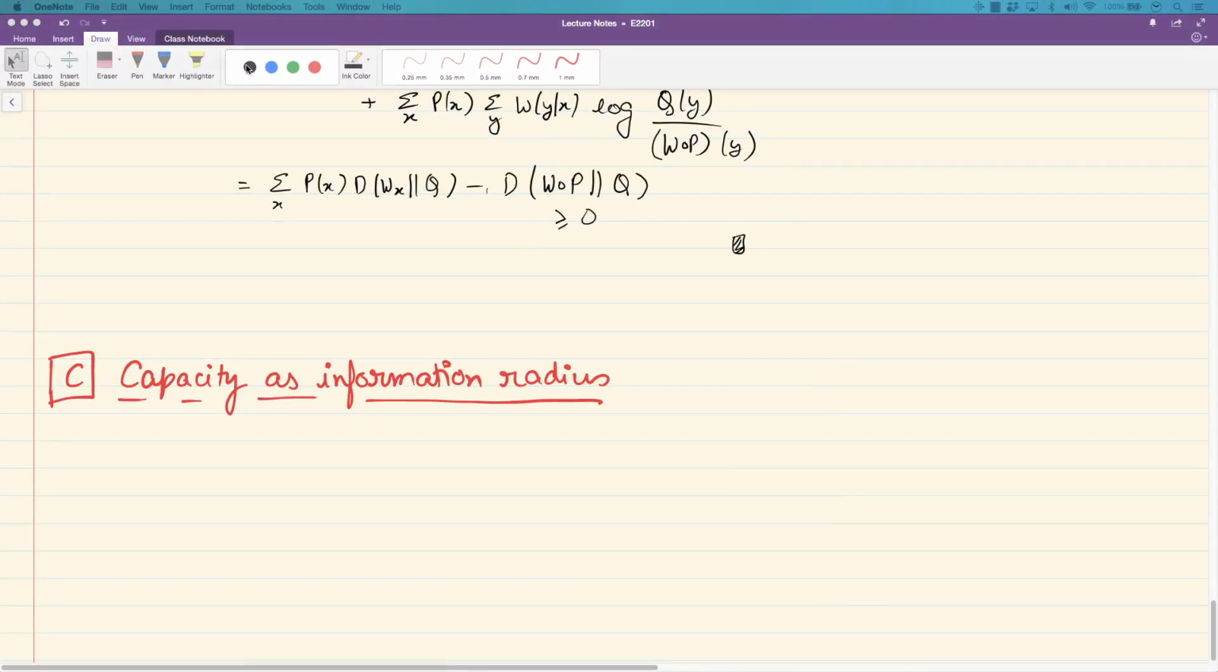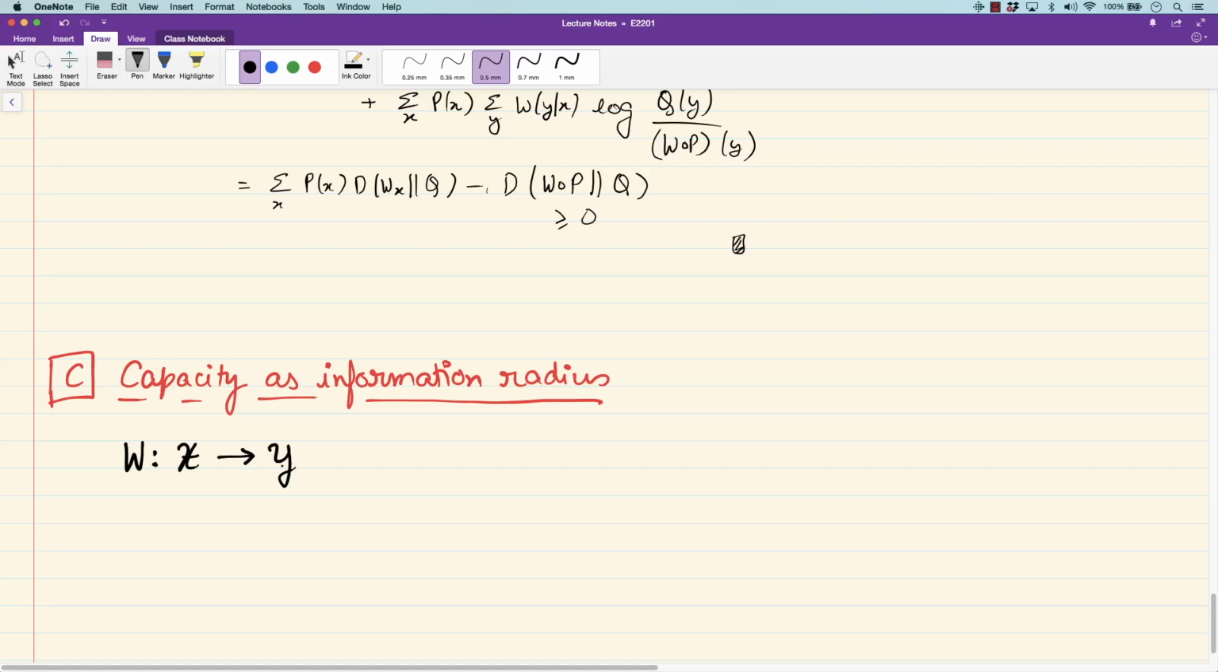We now give an application for the variational formula for mutual information that we saw in the previous video. So we first define this quantity called the capacity of a channel, which will play a very important role later in the course. But for now, we will just define this formula. This is one of the most celebrated formulas in information theory. So for a channel W from alphabet X to alphabet Y, the capacity of this channel W, C of W, is defined as